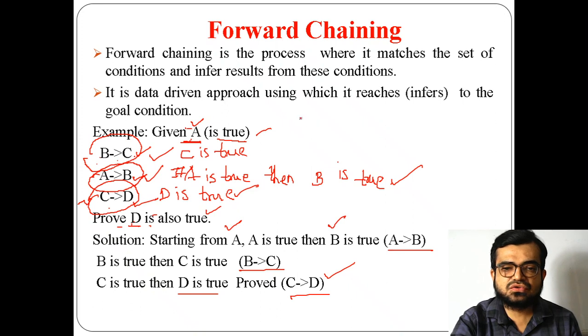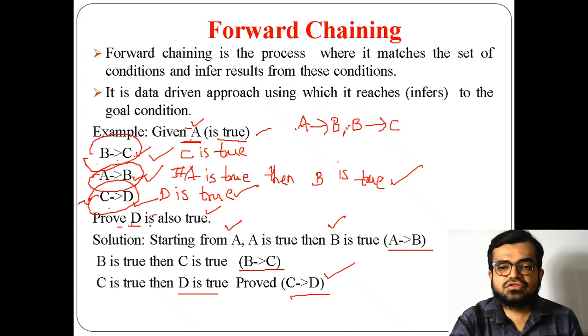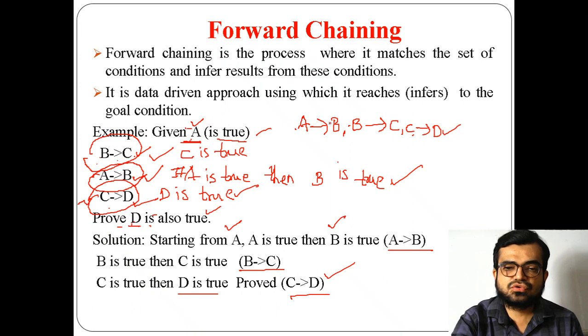So how is this chain going? It starts from A and goes towards B. As I said, A is true, then B is true. Then another link happens where it goes from B to C, where if B is true, then I get C is true. Now the chain continues, I got C, and using that C I am proving D. So now I can say that D is also true. So that's why it is going in the forward direction. That's the reason why the name has been given as forward chaining.